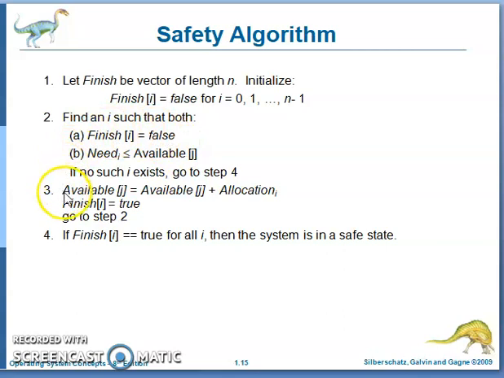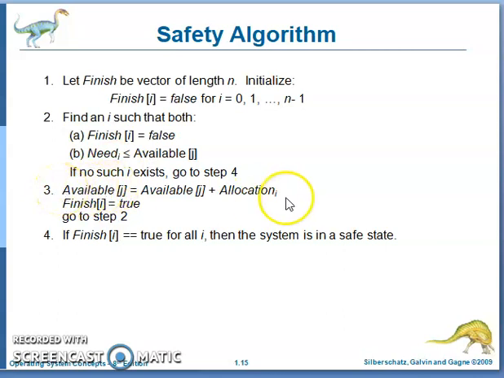Then you come to step number 3. From step 2 to step number 3, you go only when you find one process. If you find the process, then grant all the required resources and then execute that process.